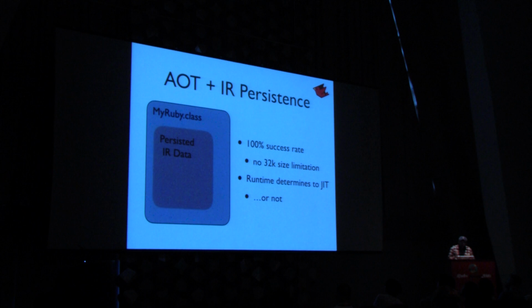Our IR persistence work wasn't for naught. In JRuby, we have the ability to compile Ruby to Java class files with our ahead-of-time compilation feature. In JRuby 1.7, if you passed a really, really large Ruby method to be ahead-of-time compiled, sometimes it would fail because we'd generate Java bytecode, and there's a limitation on method sizes that they need to be less than 32K, or it just is too big.